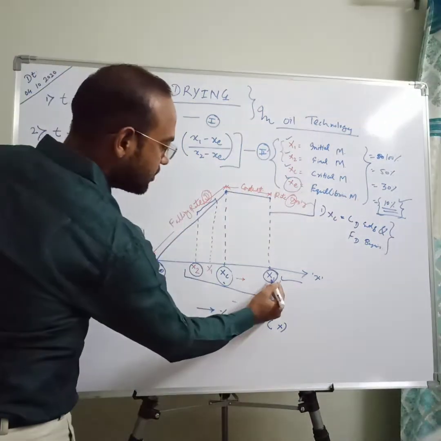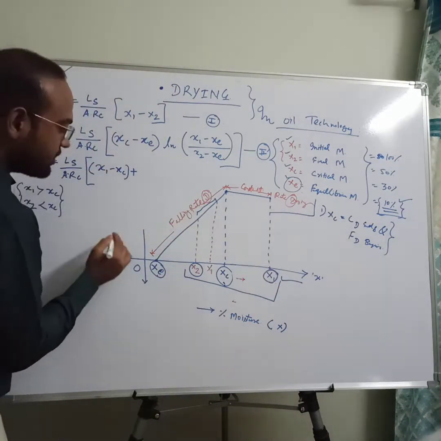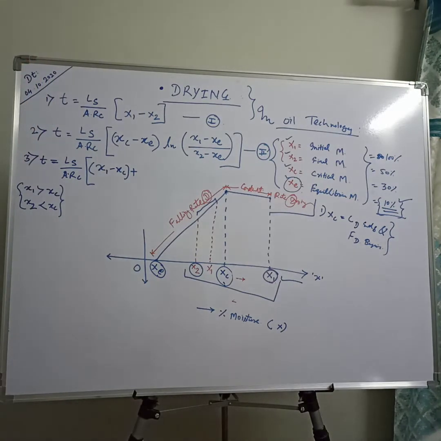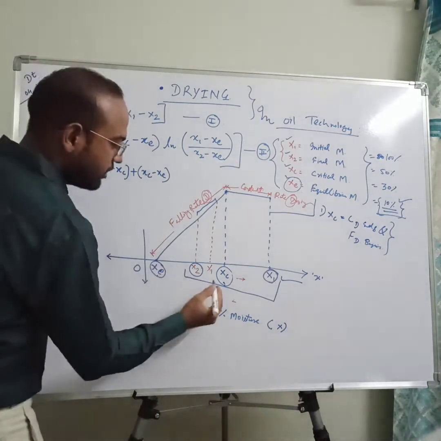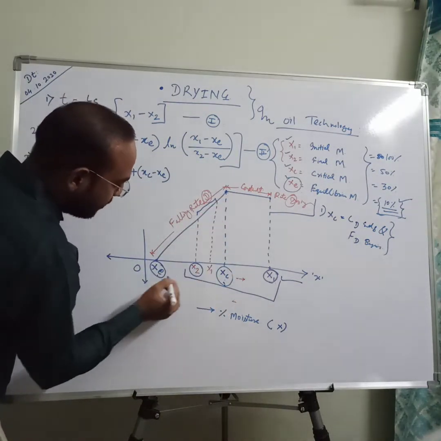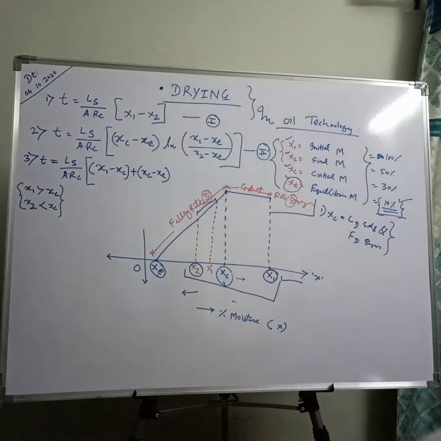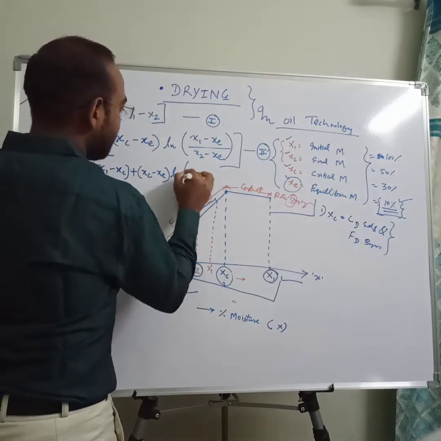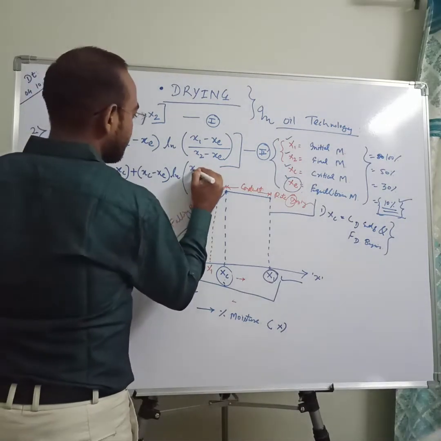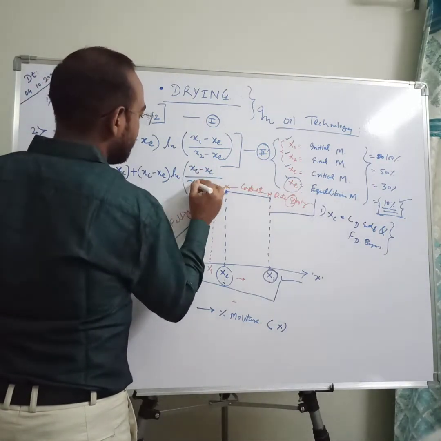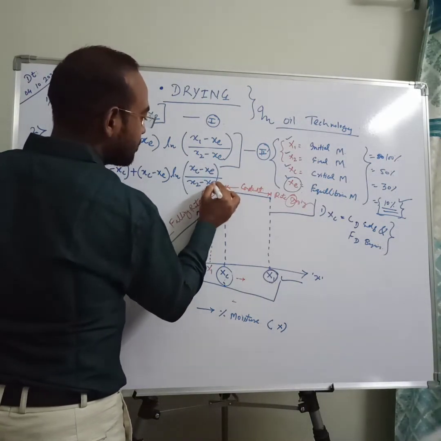X1 minus xc means initially you travel from the initial moisture to the critical moisture, this drying is complete, plus xc minus xe, means from the critical moisture now you travel towards the equilibrium moisture, xc minus xe ln of, again a similar type of ln of xc minus xe upon x2 minus xe, because there is nothing beyond xe, the equilibrium moisture.